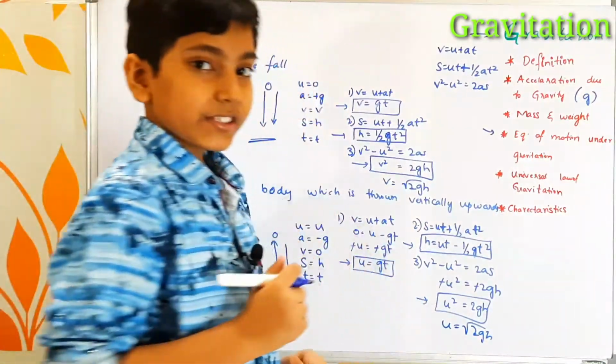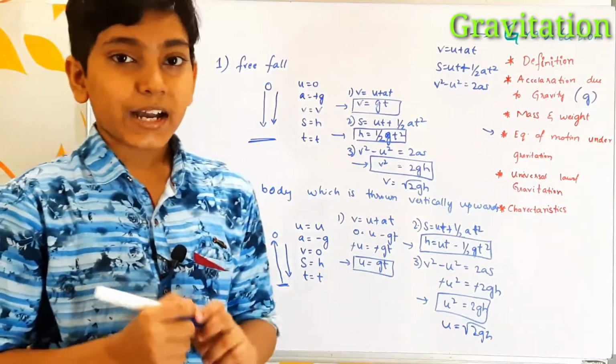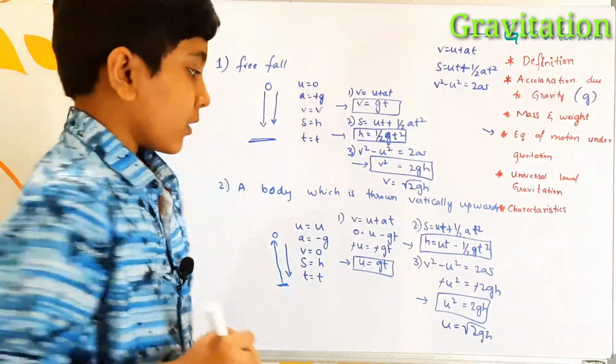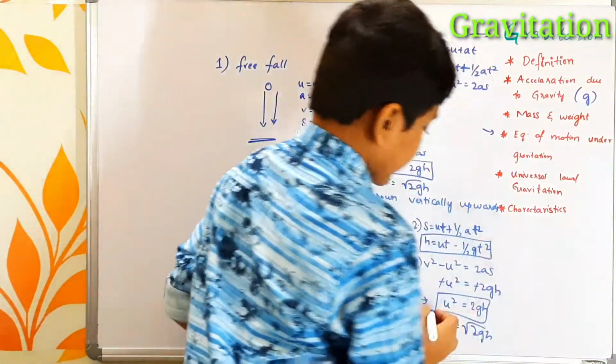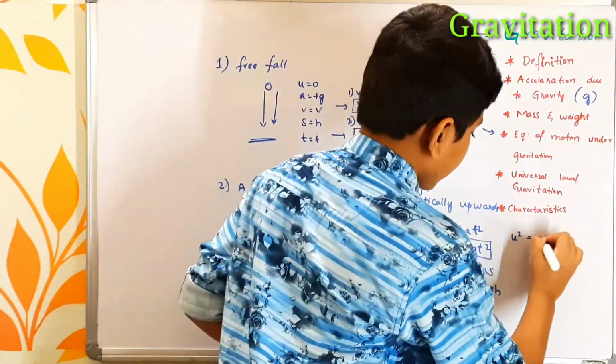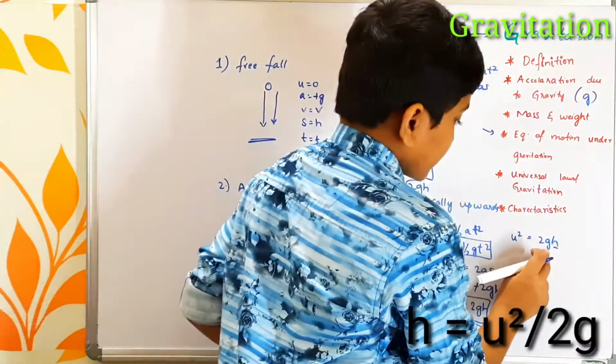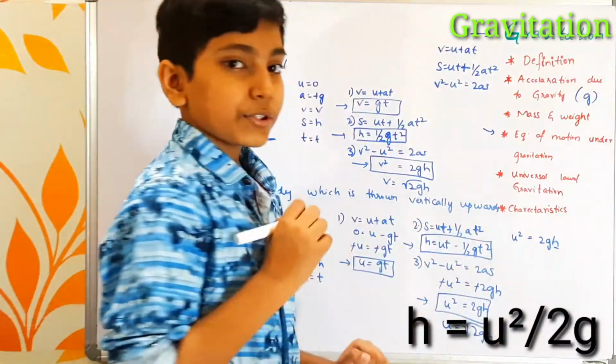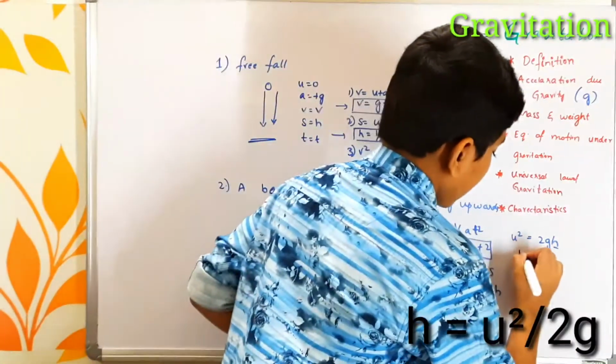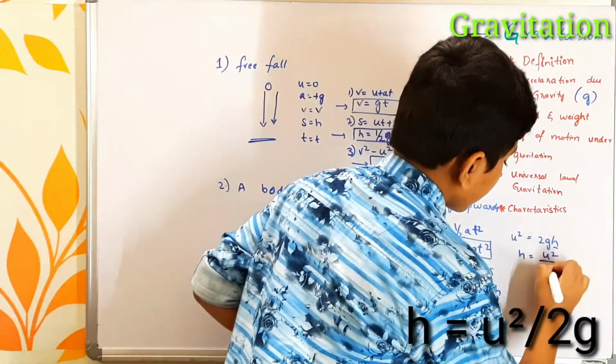So from this equation itself, how do we calculate the maximum height reached by the body? It is just simple. As you have seen, u square equals 2gh. If I want the h value, if I transfer this 2g to this side, it becomes u square by 2g. So the value of h is u square by 2g.